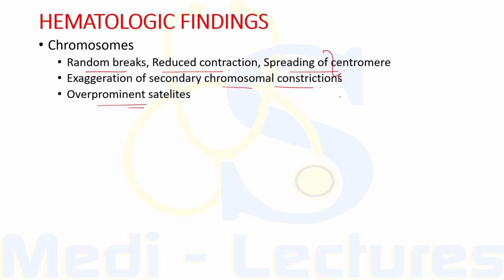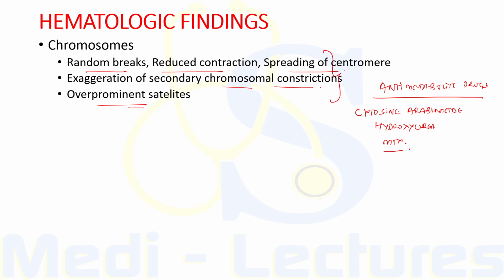Similar abnormalities can be produced by anti-metabolite drugs. These drugs include cytosine arabinoside, hydroxyurea and methotrexate that interfere with either DNA replication or folate metabolism.